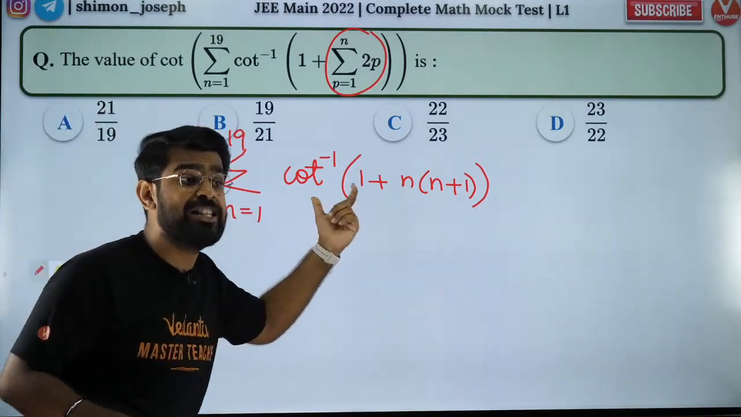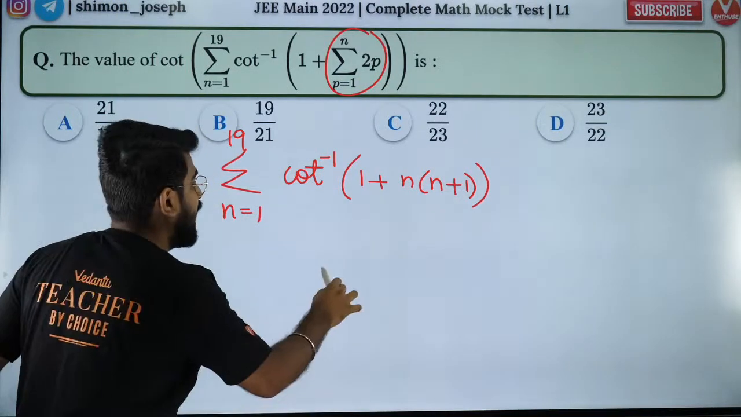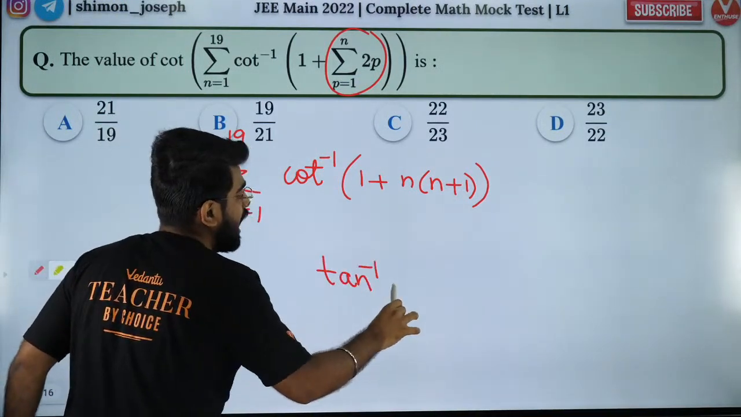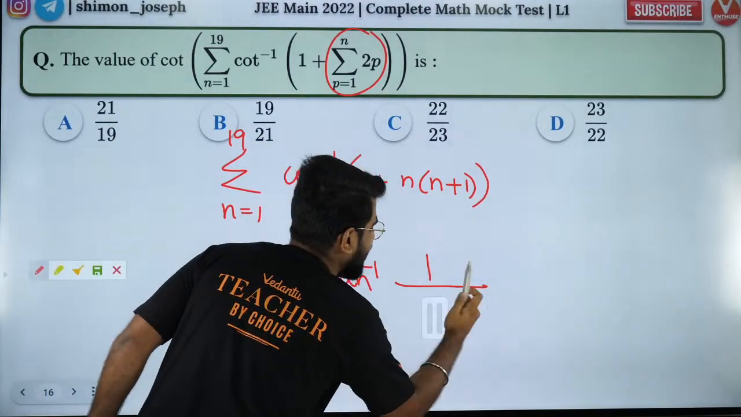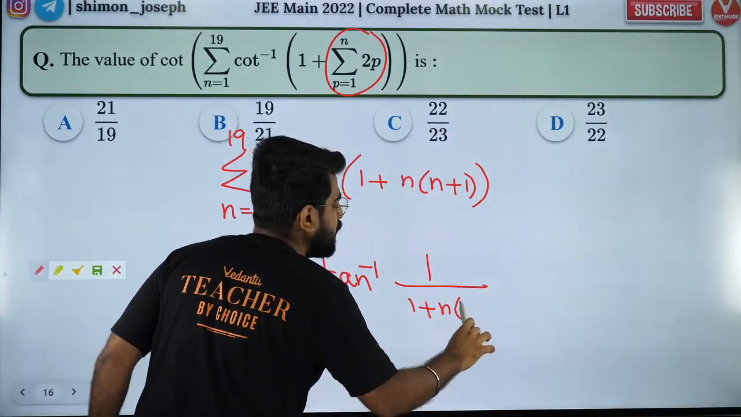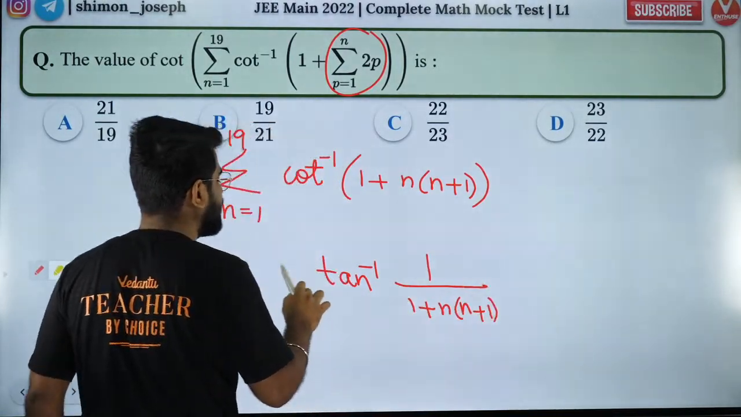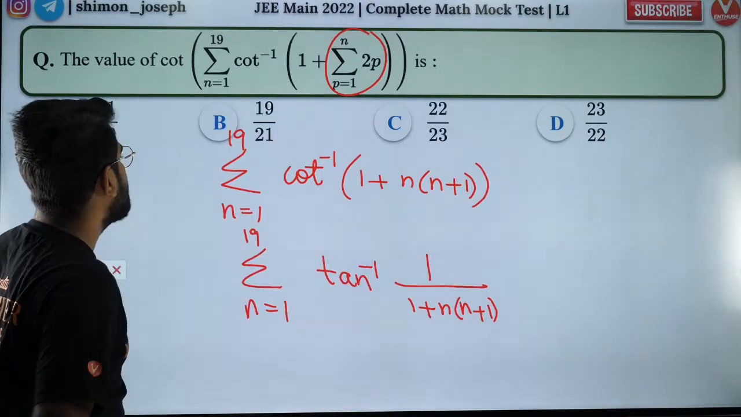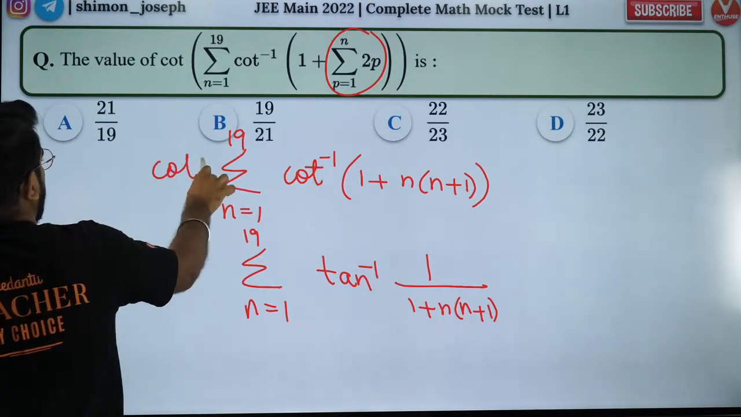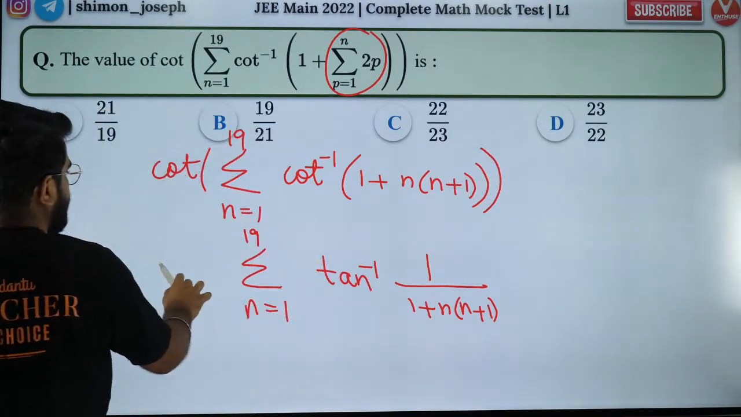Now, how do I change cot inverse to tan inverse? I can take reciprocal. That is from inverse trigonometry. Is that right, my dear boys and girls? Are you all happy with that? Please let me know in the chat quickly so that we can move faster. Are you all glad with the way we have solved it so far? Did you guys like it?